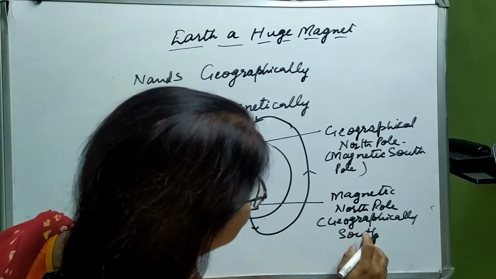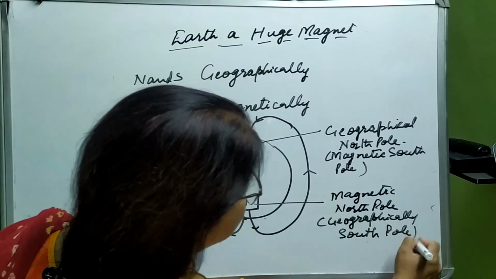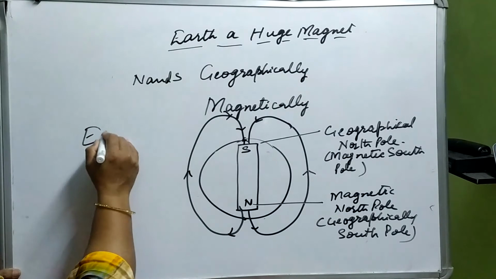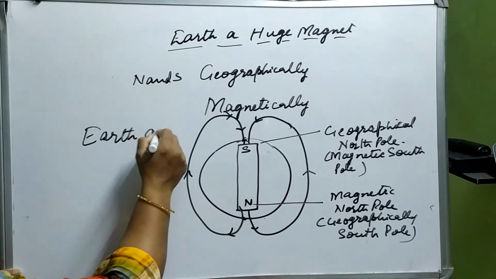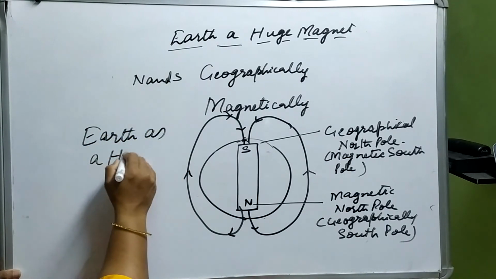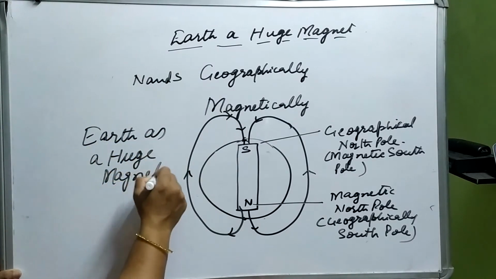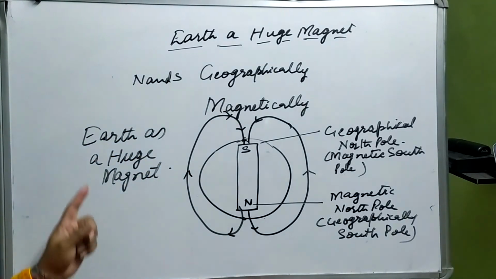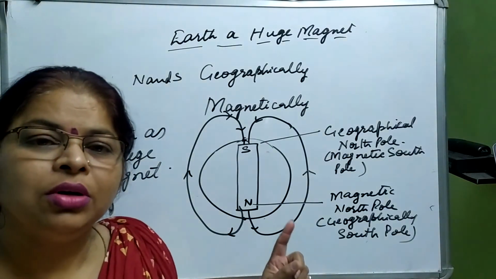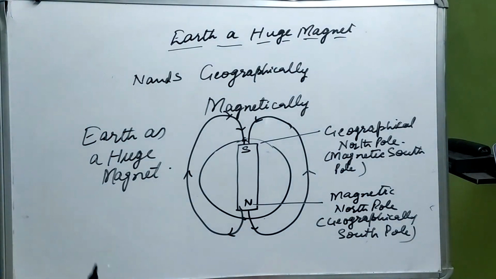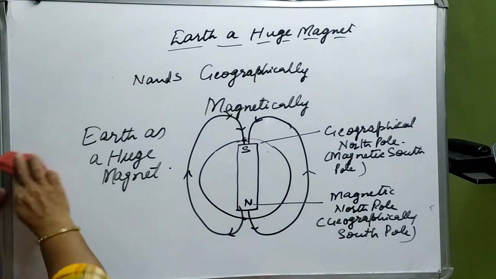Geographically means directionally. Clear? So this was the diagram for earth as a huge magnet. So I guess you have understood what we were trying to learn in this concept. Okay, so earth behaves like a huge magnet.